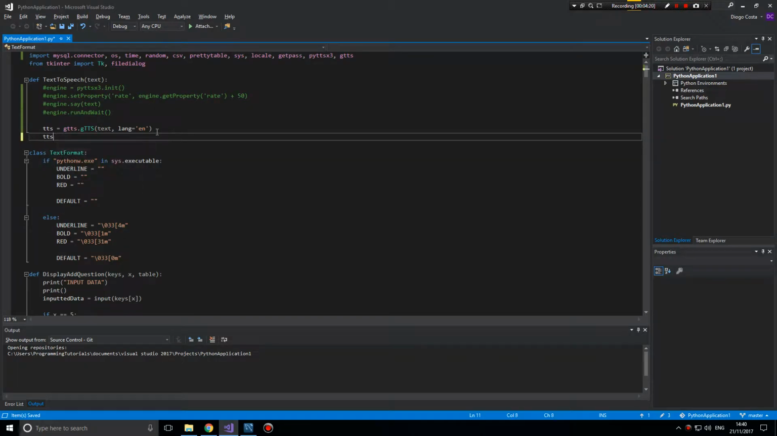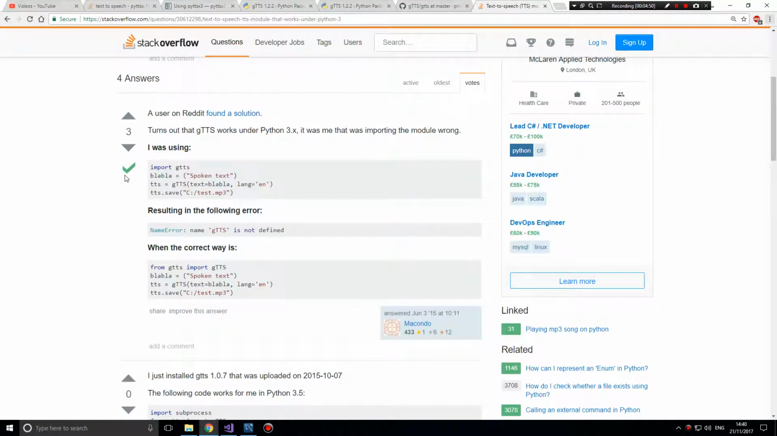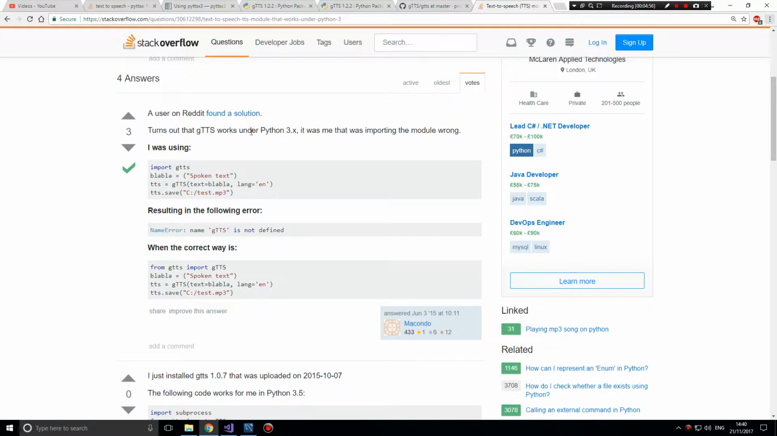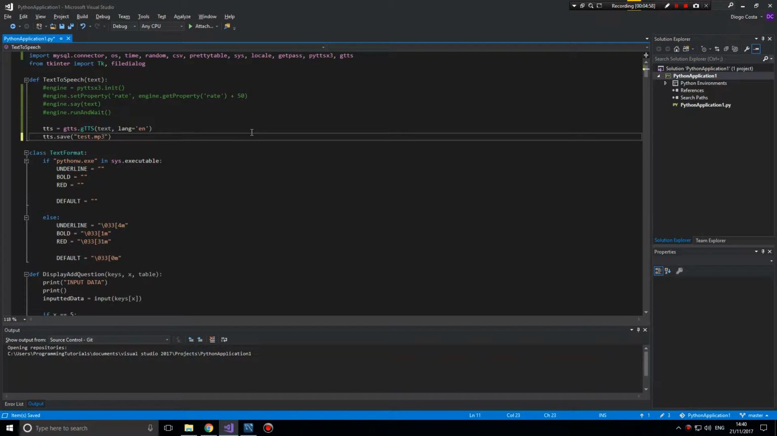Interesting, I can't see it. Sometimes I just don't like IntelliSense, sometimes it doesn't show me what's available. So we've got save, and write to fp, save a file-like object. But there is no just saying it, which is annoying. So tts.save, and I guess we'll just save over here. Apparently we need to set it to .mp3. Can we set it to any file? I don't know. Just .mp3.